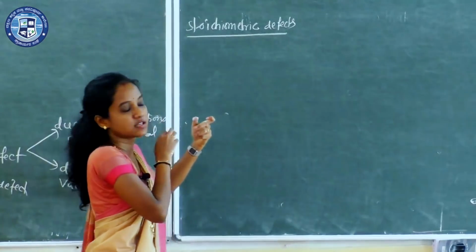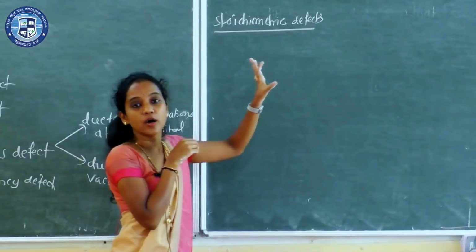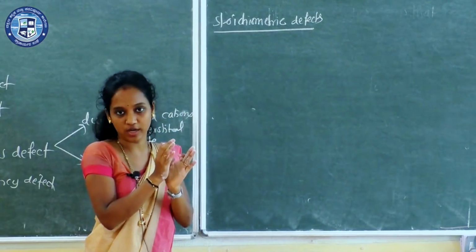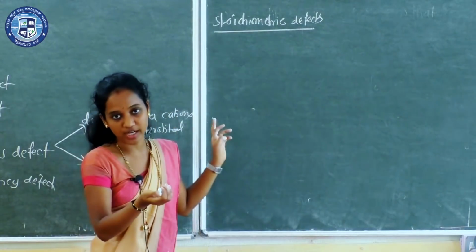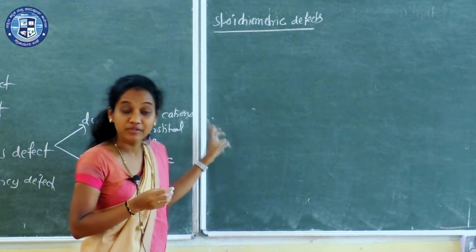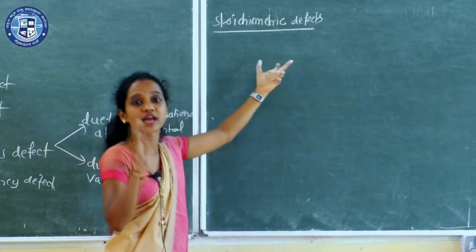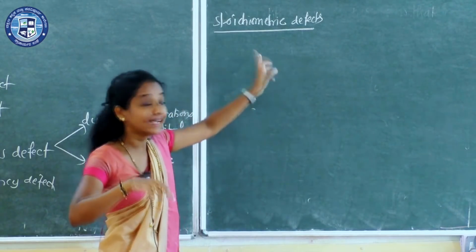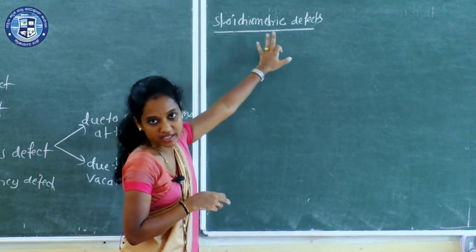Stoichiometric means, in any crystalline solid, if it is an ionic solid, for example a sodium chloride or potassium chloride crystal, where the number of cations and anions are equal, in equal ratio, then it is termed stoichiometric.